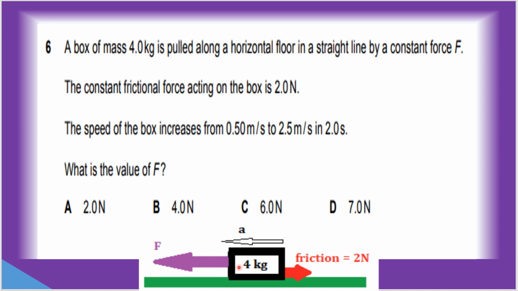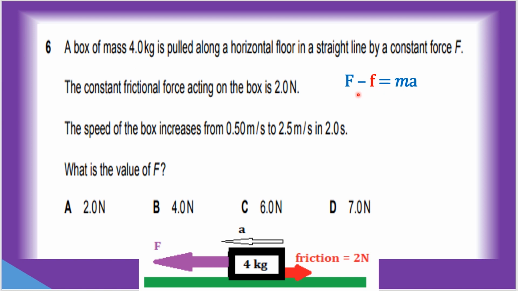We say that the net force, which is F minus 2 Newton, is equal to the mass of the object multiplied by the acceleration. So the net force is equal to the accelerating force.